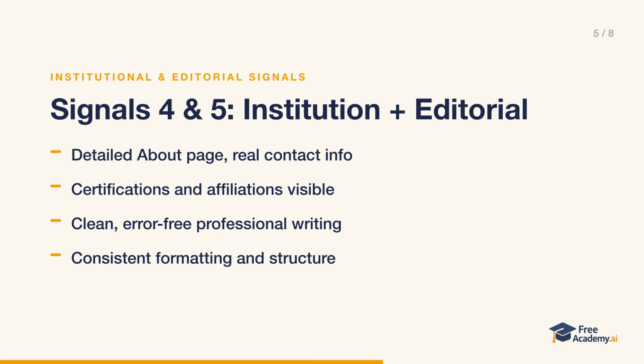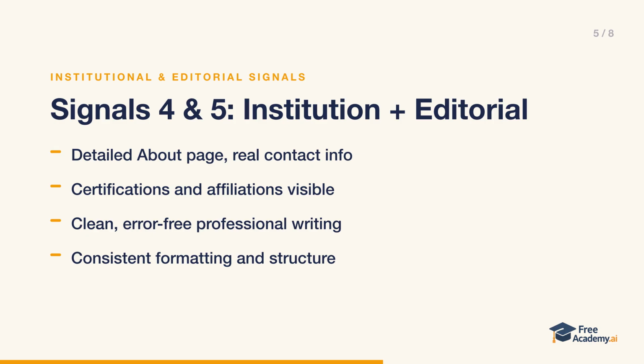The fourth category is institutional trust. Signals that your organization itself is credible. That means a clear about page with real company information, contact details, and a physical address, years in business, industry affiliations and certifications, plus a privacy policy and terms of service. The lesson's example about page states the company was founded in 2015, has helped over 500 businesses implement CRM systems, holds Salesforce and HubSpot partner certifications, and lists a full street address and phone number.